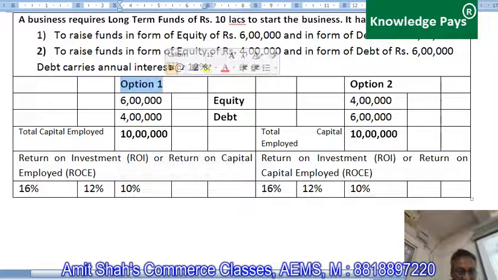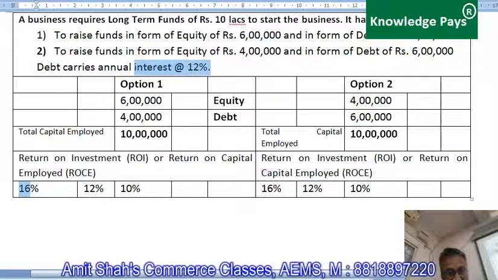Under option 1, that we will see here. And the same 3 return rates I have taken for option 2 as well. If you notice, one rate I have taken more than the annual interest rate. The other rate is equal to annual interest. The third one is lesser than annual interest that the business has to pay for borrowed funds. Correct?